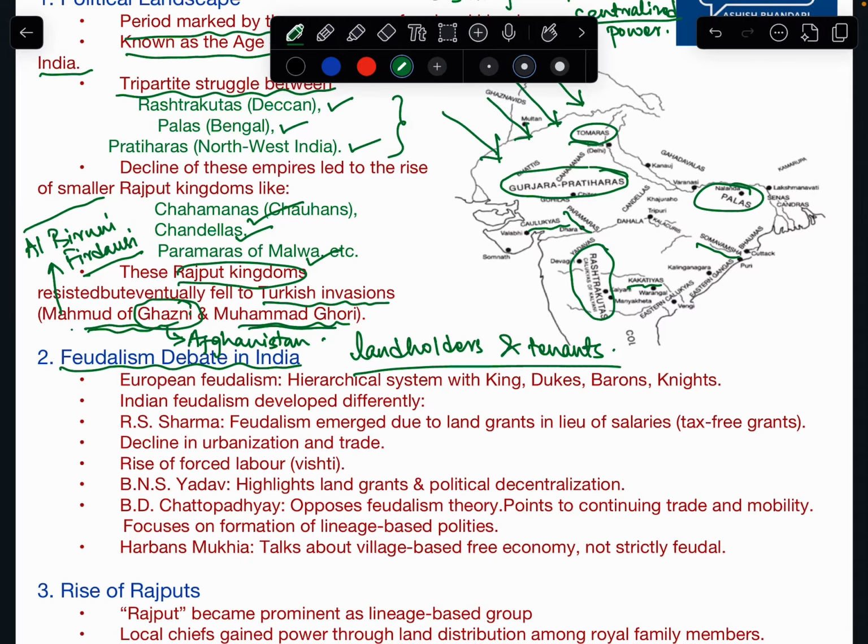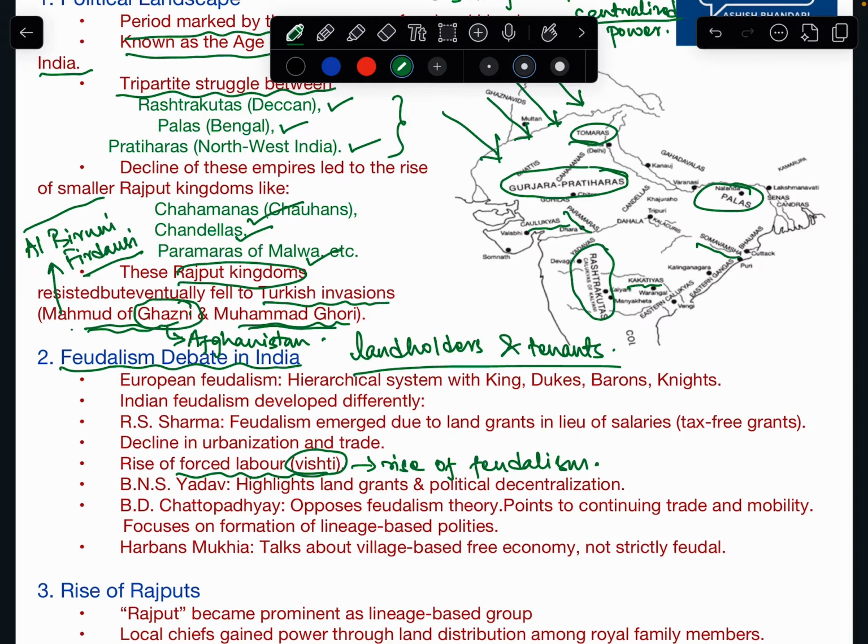The zamindari system is also part of feudalism. In the feudalism debate in India, whether feudalism occurred in those periods or not, we can see there was a rise of forced labor, or vishti. That shows the rise of feudalism, because forced labor is one of its characteristics.